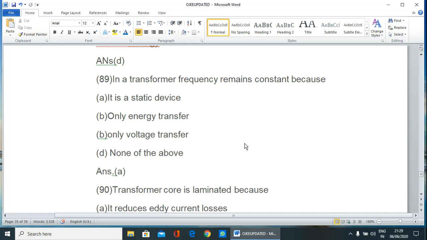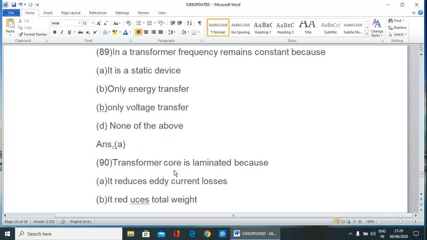Because if we consider a three-phase induction motor, when the induction motor is stationary, the rotor and stator frequency is the same. But once the induction motor starts rotating, the frequency changes. Therefore, as a transformer is a static device, the frequency remains constant.